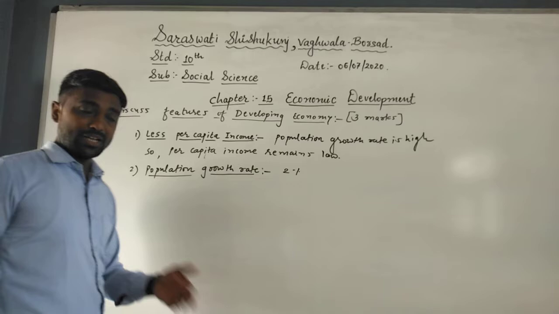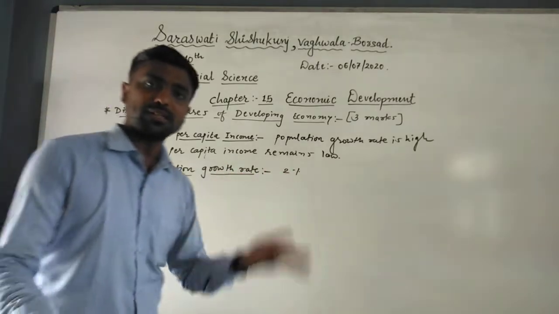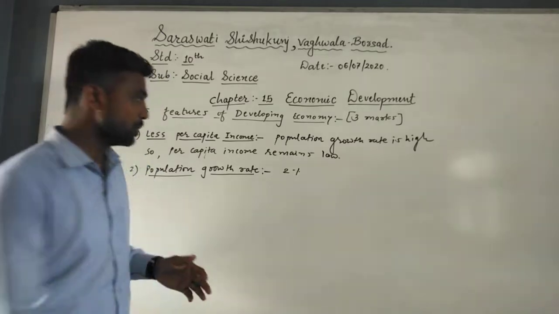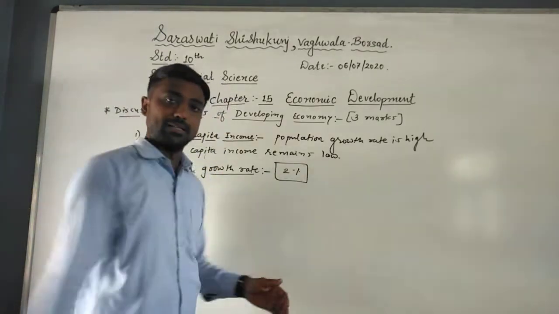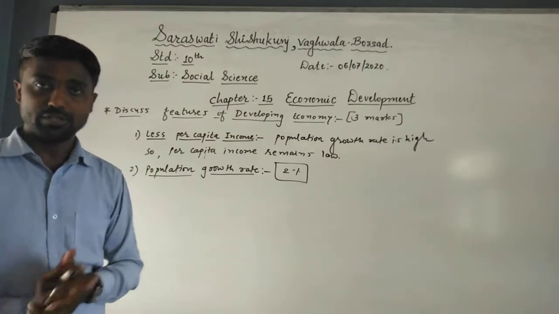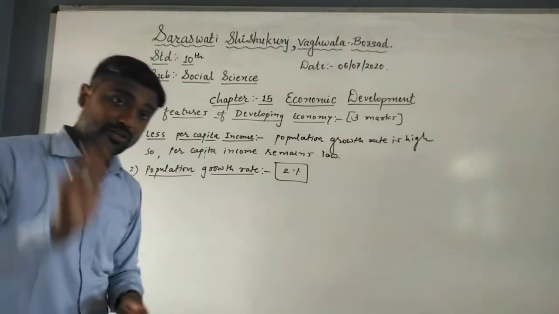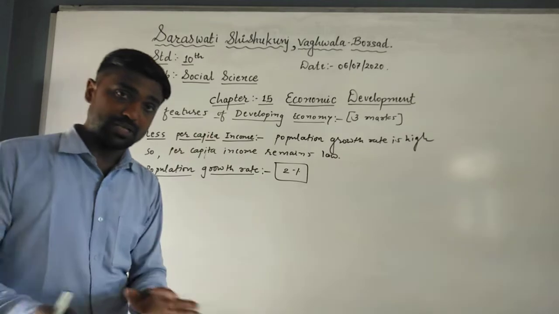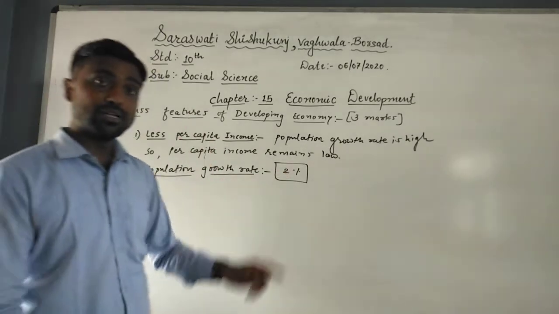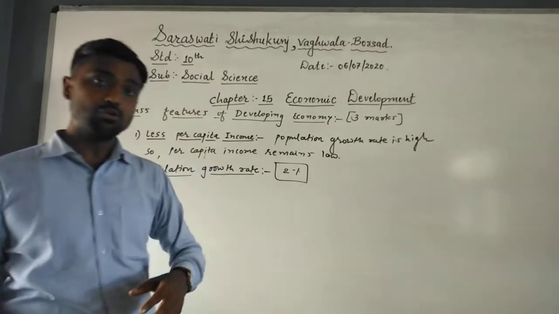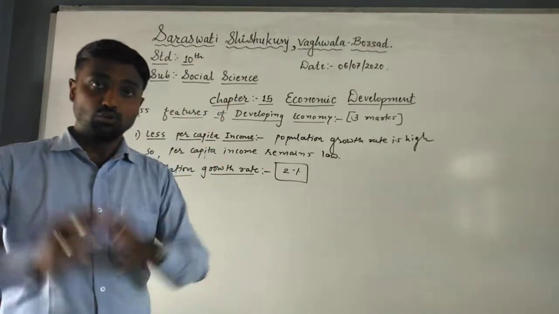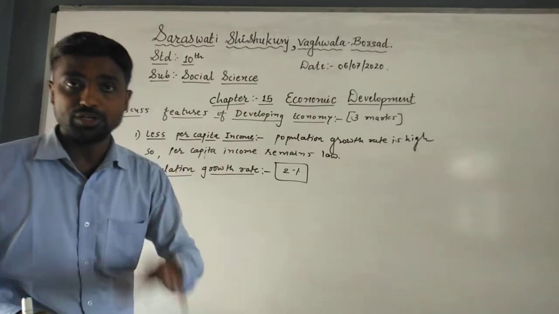When we consider only 2%, it does not seem like too much, but it is too much. If our country's total population is 130 crore, population growth rate means that every year 2% of that 130 crore is added. It means around 2 or 3 crore people will be added every year. So it's a huge number that will be added to our population.